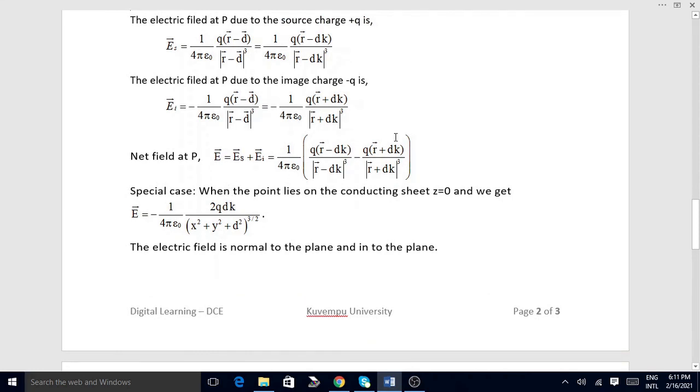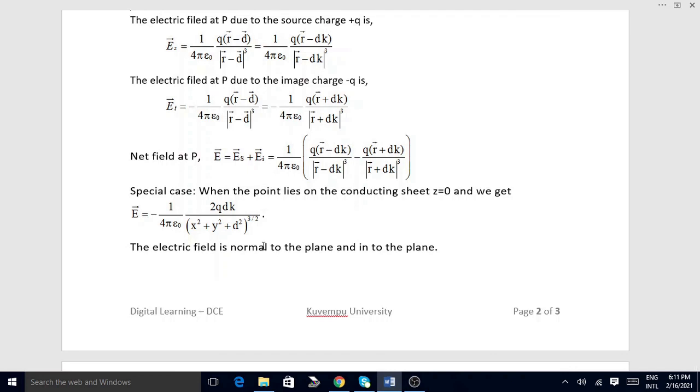Suppose the external point P lies on the conducting sheet, then the Z component is equal to 0. After simplifying, we get the electric intensity equal to this much. The electric field is normal to the plane and it is into the plane.